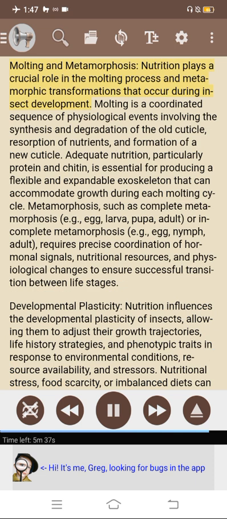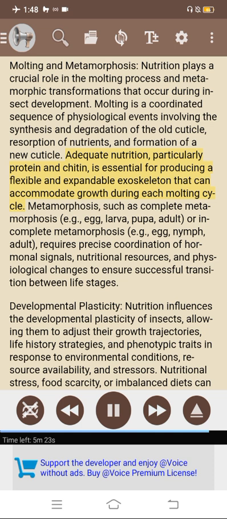Nutrition plays a crucial role in the molting process and metamorphic transformations that occur during insect development. Molting is a coordinated sequence of physiological events involving the synthesis and degradation of the old cuticle, resorption of nutrients, and formation of a new cuticle. Adequate nutrition, particularly protein and chitin, is essential for producing a flexible and expandable exoskeleton that can accommodate growth during each molting cycle. Metamorphosis, such as complete metamorphosis, e.g., egg, larva, pupa, adult, or incomplete metamorphosis, e.g., egg, nymph, adult, requires precise coordination of hormonal signals, nutritional resources, and physiological changes to ensure successful transition between life stages.